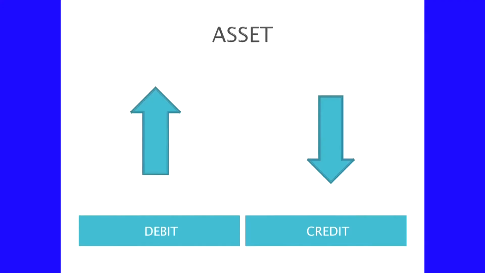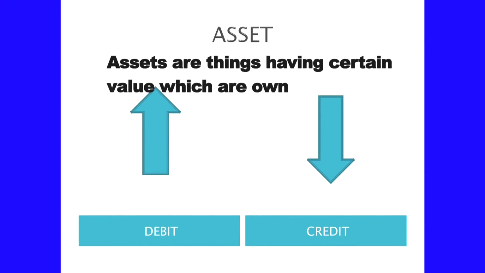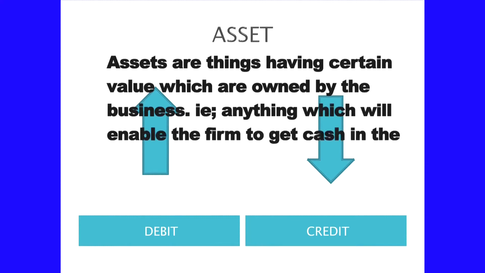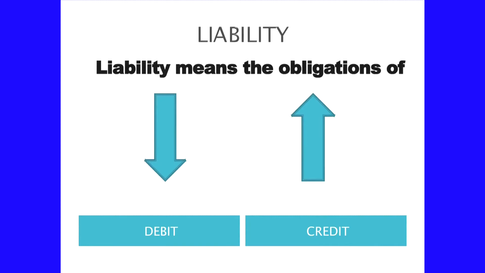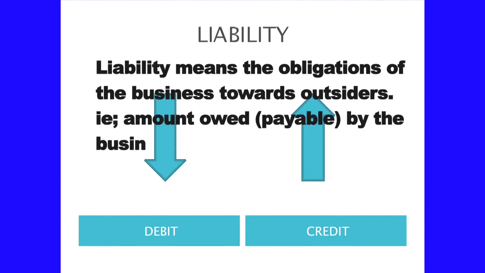Now, let us study what are assets. Assets are things having certain value which are owned by the business. That is, anything which will enable the firm to get cash in the future. Liabilities means the obligations of the business towards outsiders. That is, amount payable by the business to the outsiders can be called as liability.